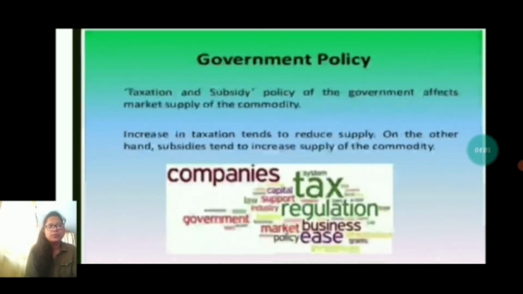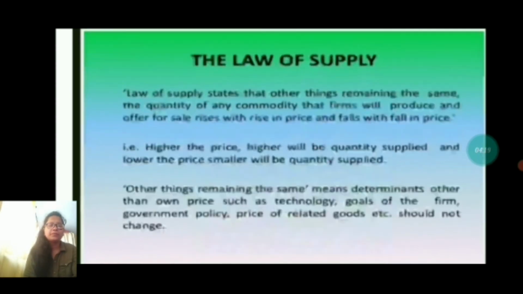So last is government policy. Taxation and subsidy policy of the government affects the market supply of the commodity. An increase in taxation tends to reduce supply, or on the other hand, subsidy tends to increase supply of the commodity. So next we will see the law of supply.